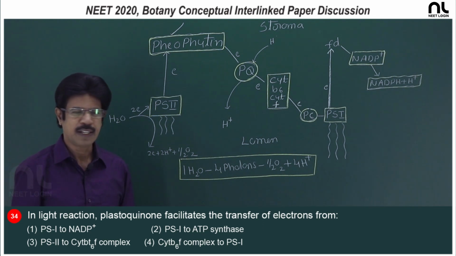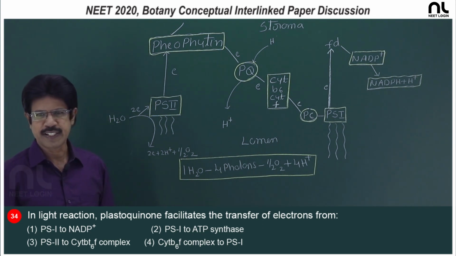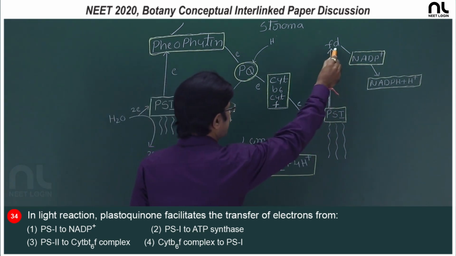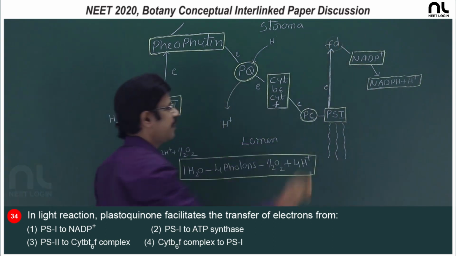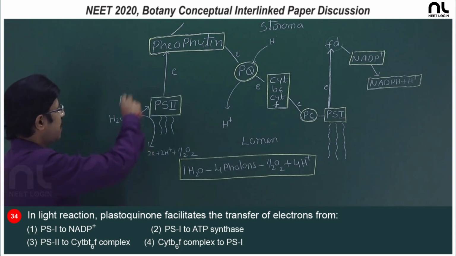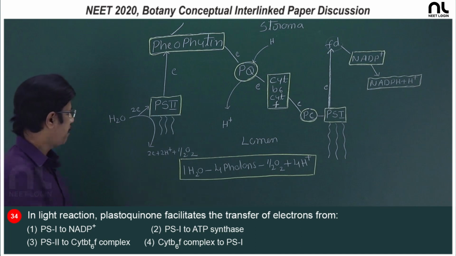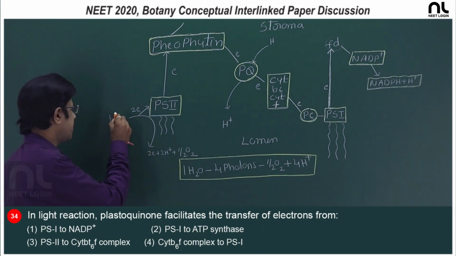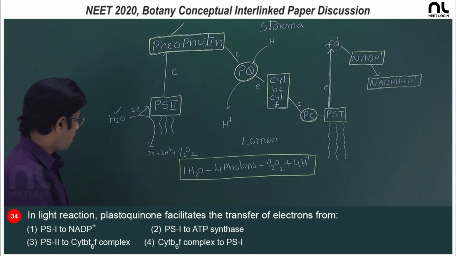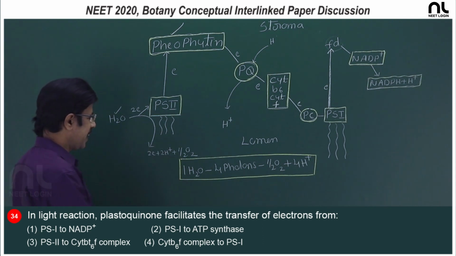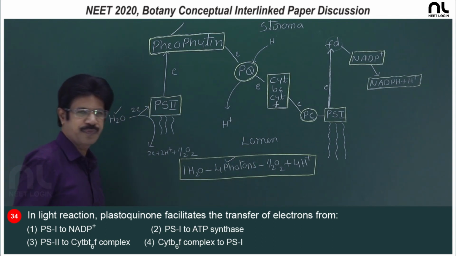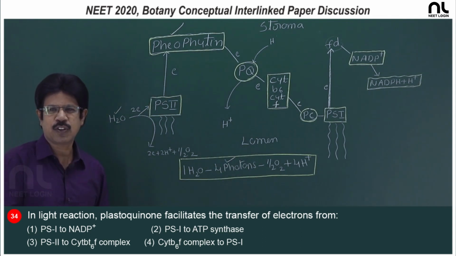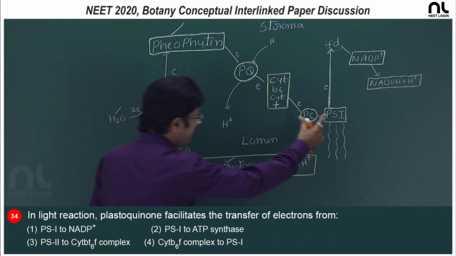So, the copper containing electron carrier is plastocyanin, and the primary acceptor of electron in case of PS1 is ferredoxin. So, for transfer of the electrons, PS2 and PS1 are involved, and electron deficit in PS2 is compensated by supply of electron from water. One water molecule oxidation requires 4 photons of light. For ejection of 1 electron, 1 photon of light. For 2 electrons, 2 photons of light from PS2, 2 photons of light from PS1.